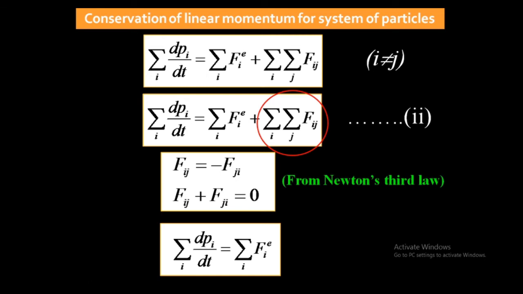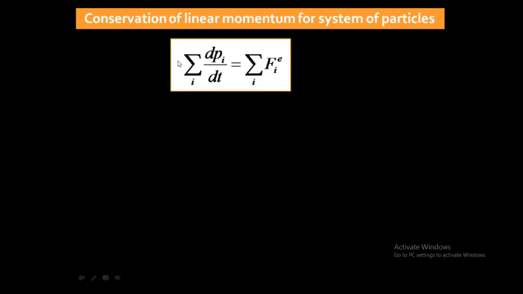Okay, so after solving this equation, summation over i dpi by dt is equal to summation over i Fie. Now we can remove the summation, because all these terms contain summation over i.